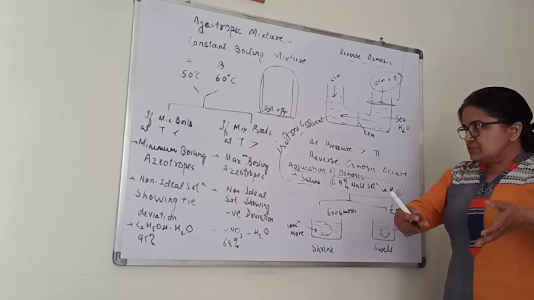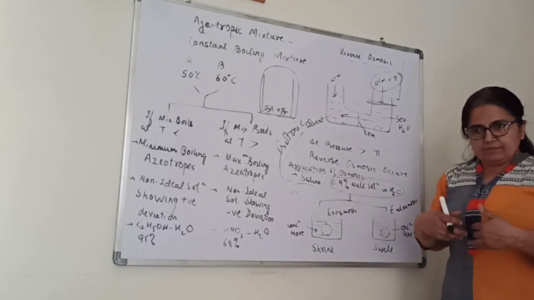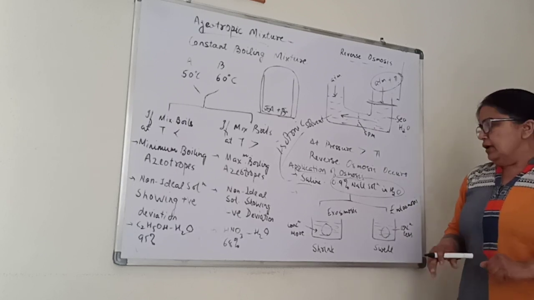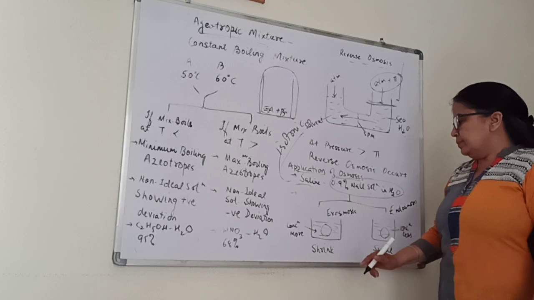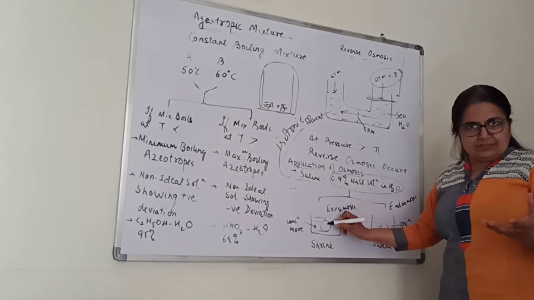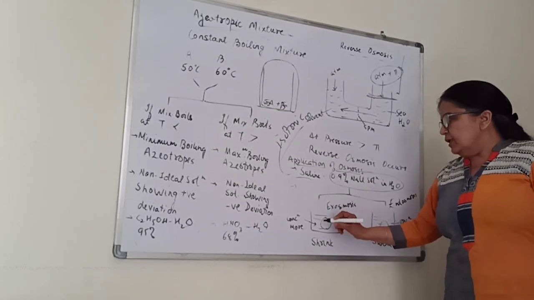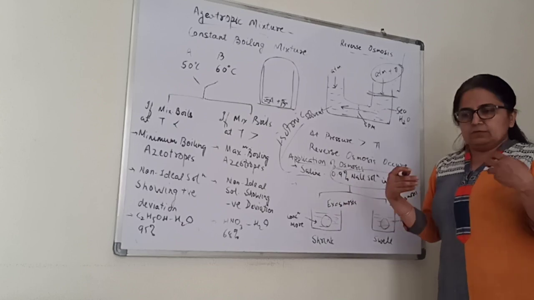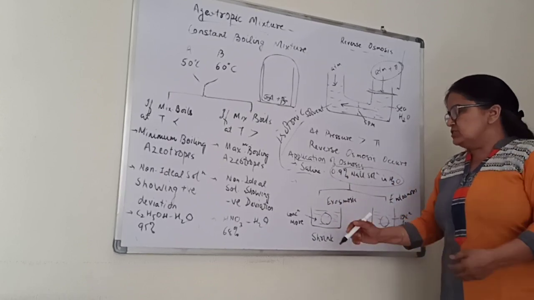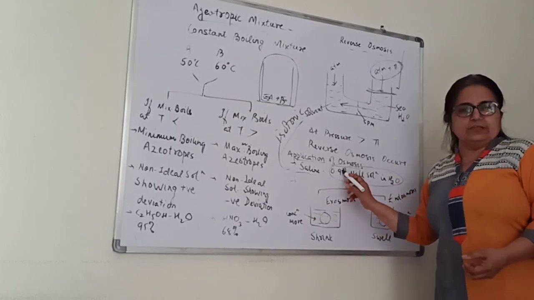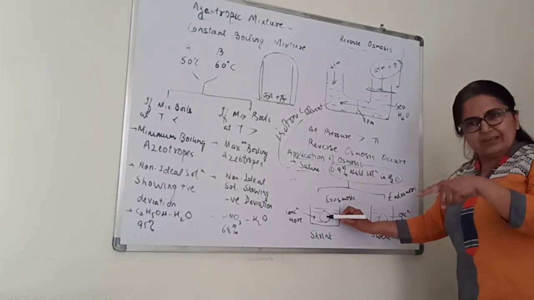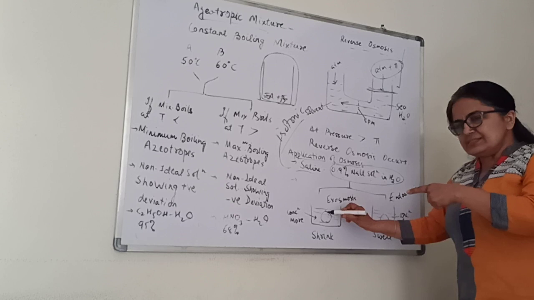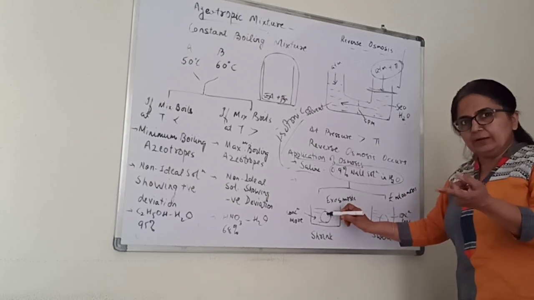Suppose the saline concentration given to the patient is more. Say this is a blood cell, the cell of the body, and if the saline given to the patient has a higher concentration than this, what might happen? Concentration is more means solvent outside is less, and solvent inside is more, so osmosis will occur.